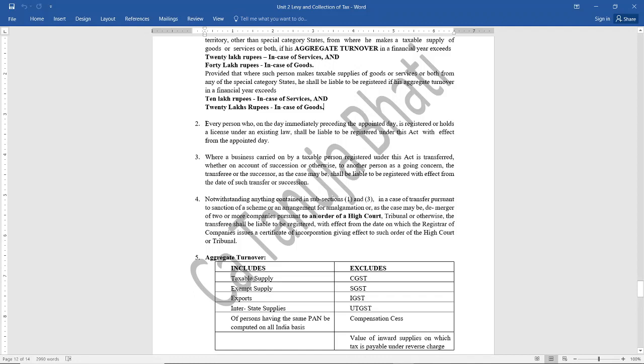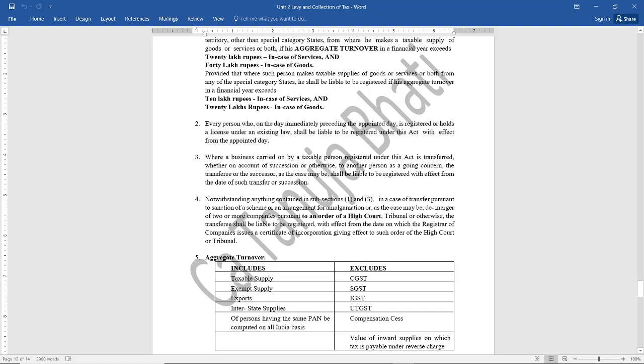Now the second category is any person who was previously registered under any act, maybe under VAT, under service tax, under excise. So he will by default be registered under GST, and once he is registered under GST, he is liable to pay GST tax.